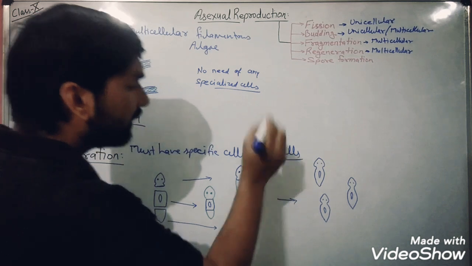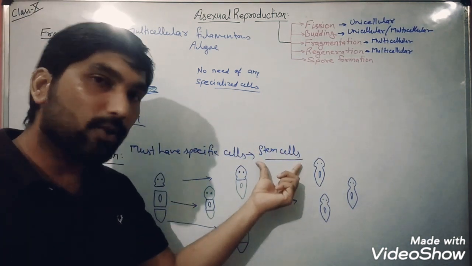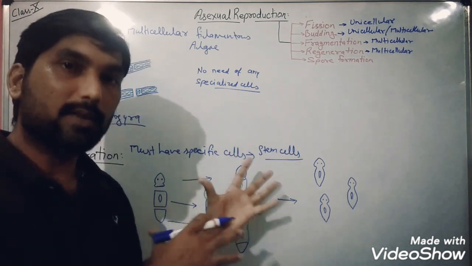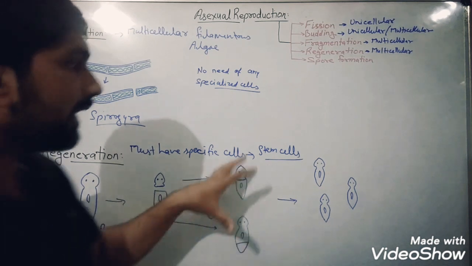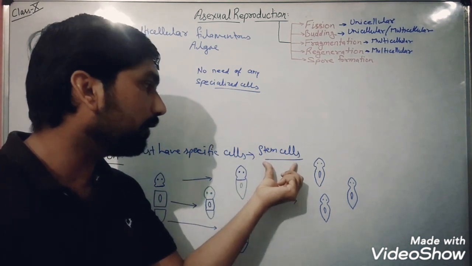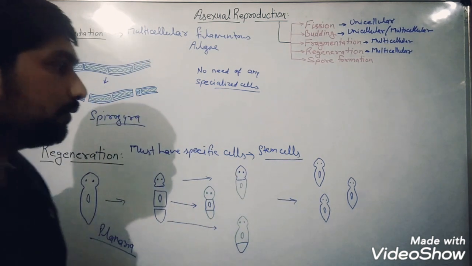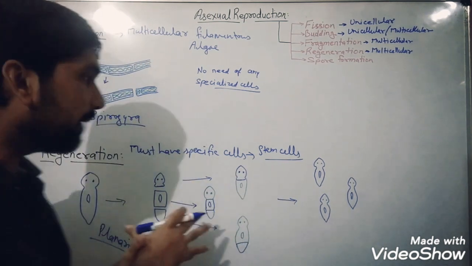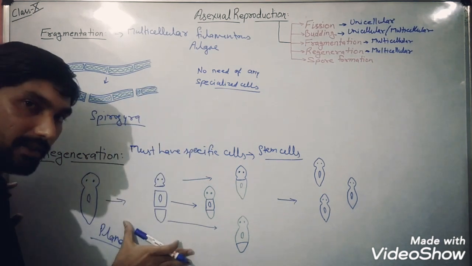Stem cells. In some complex multicellular organisms, where stem cells are present in each and every part of the body, due to the presence of these specific cells they have the ability to regrow their lost body parts. So this is a slight difference between fragmentation and regeneration.